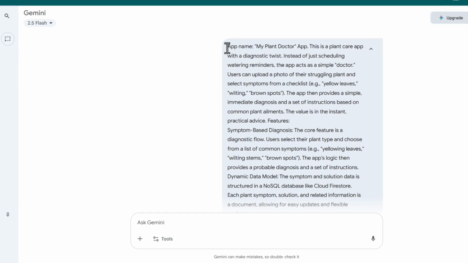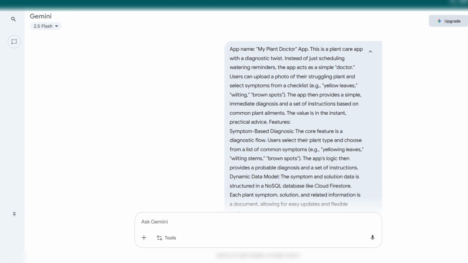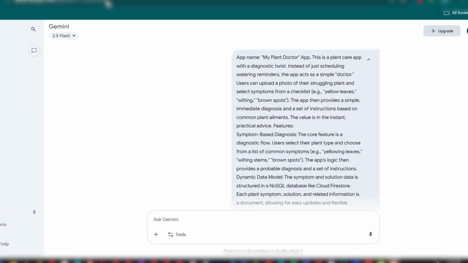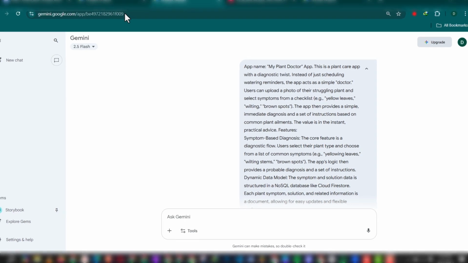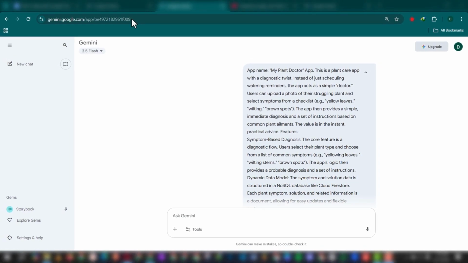I just basically let Gemini know our app name, my Plant Doctor app. This is a plant care app with diagnostic twists. Instead of scheduling watering reminders, the app acts as a simple doctor, in quote, just like we had already discussed. So at this point, I'll provide the tips for Gemini to then provide us with a concise workflow.